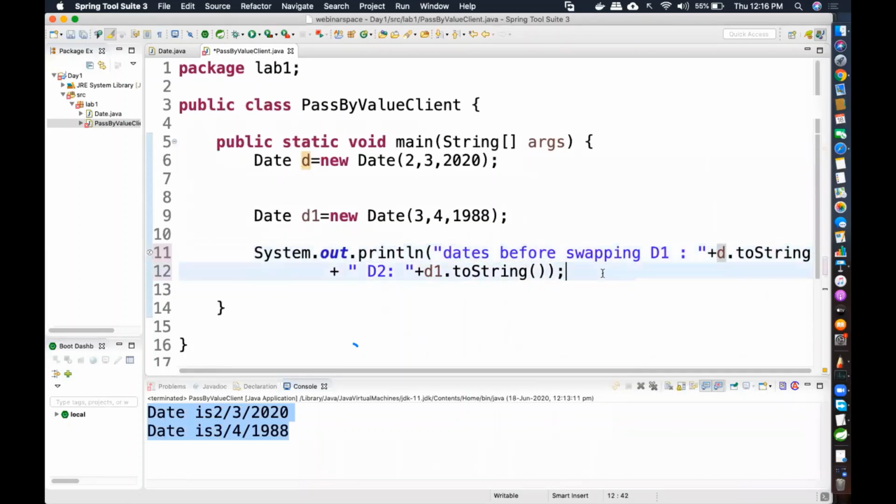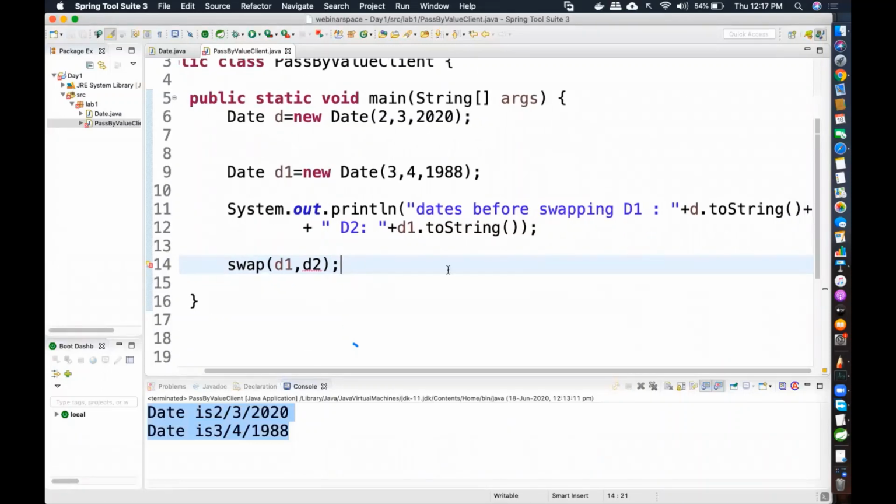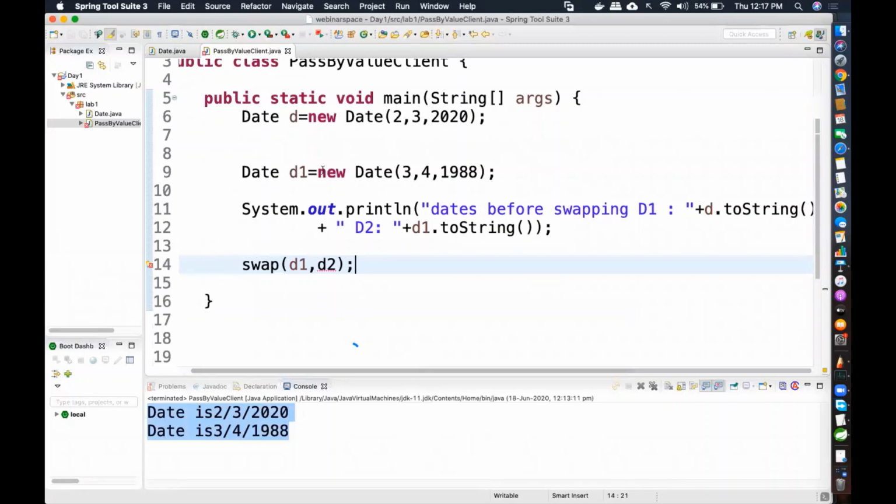Fine. Now for pass by value, I'm going to pass this D1 and D2 to another method called swap. Through that particular method, I'm going to pass D1 and D2 as parameters. Now you see this, I'll just rename it as D1 and D2 so that you do not get confused. So this is D1 and D2.